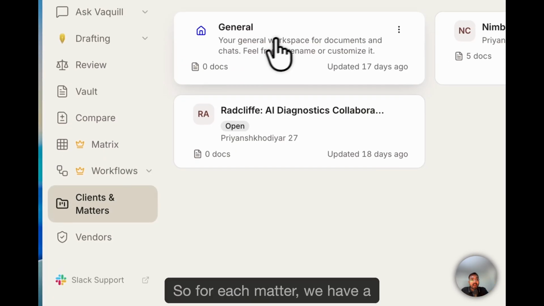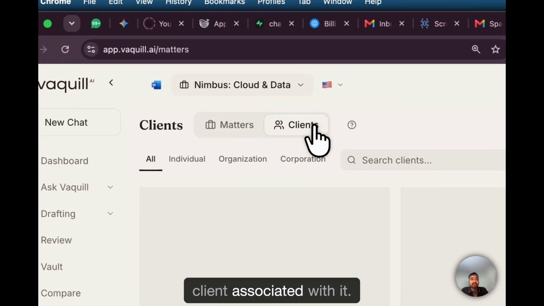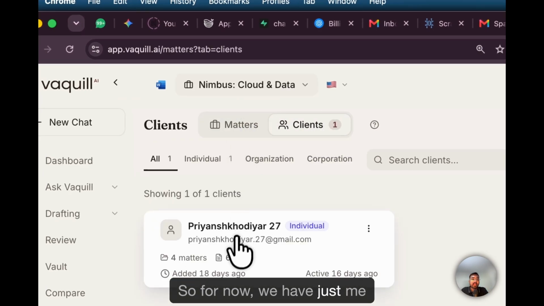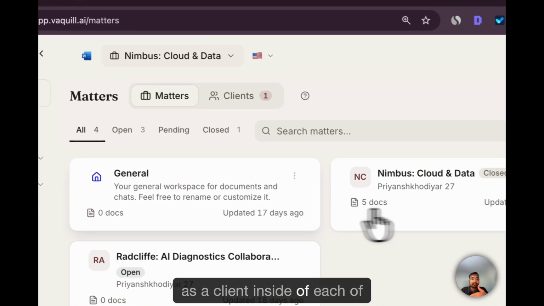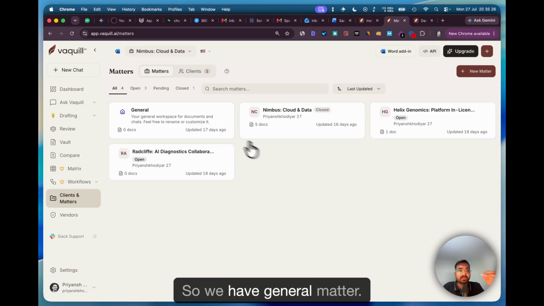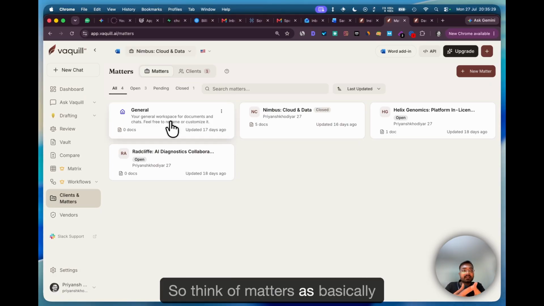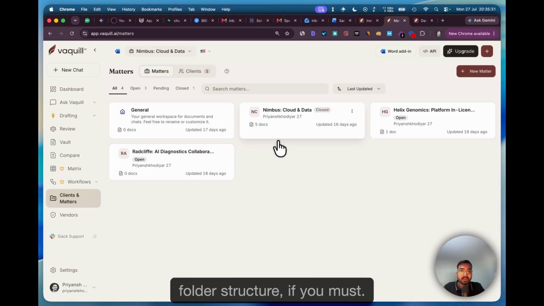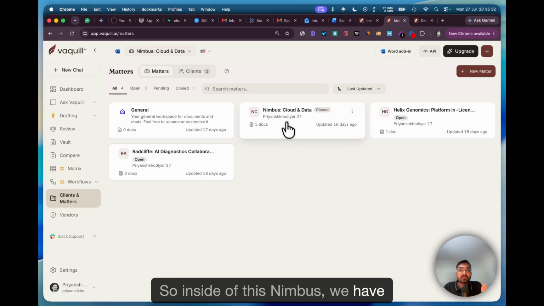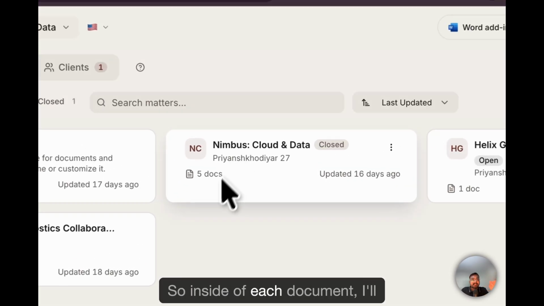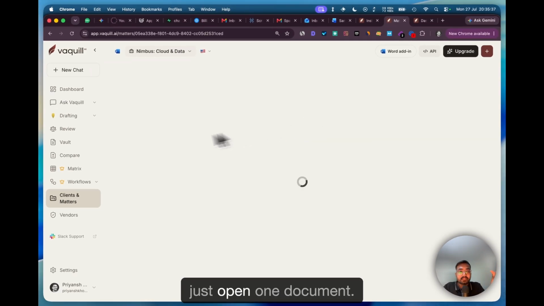For each matter we have a client associated with it. For now we have just me as a client inside of each of the matters. So we have a general matter. Think of matters as basically a folder structure, if you must. Inside of this Nimbus matter we have 5 documents. I'll just open one.